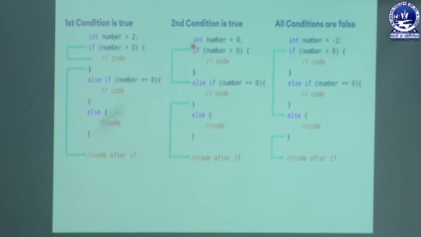Now we will come to the second part. The second condition is true. We will check it here. Here I have used number equal to 0. If number greater than 0, no, this part will not be executed.